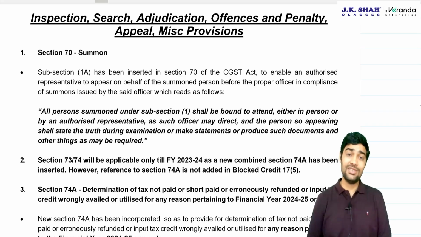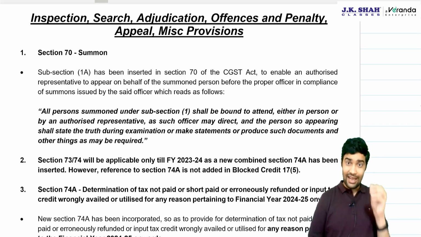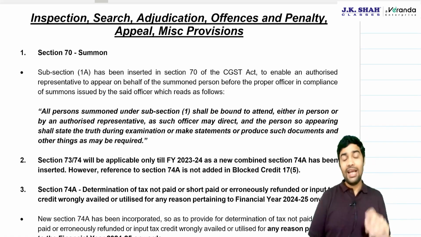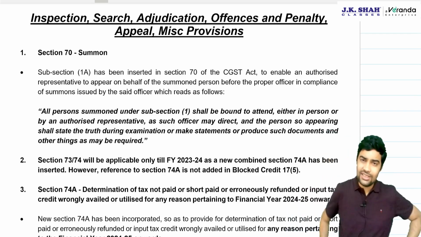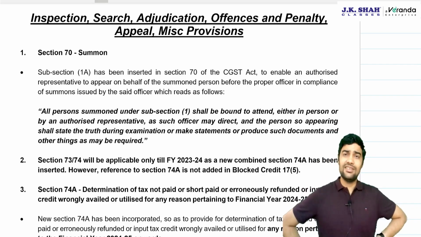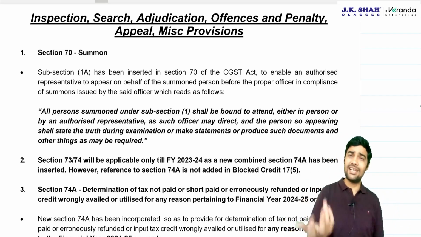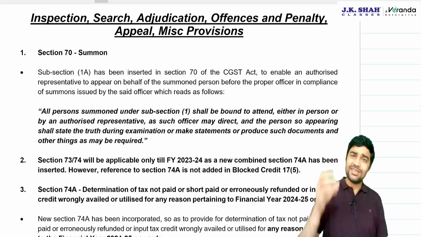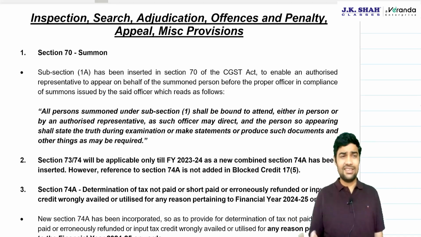So summons were issued, and if summons are issued, then that person has to attend in person. This was the provision. Now, this created a lot of issues in the industry, that GST officers were summoning the CEO or CFO of a company. How is it practically possible that the CEO, CFO travels, then comes and sits in this summon? He is not aware of every transaction.